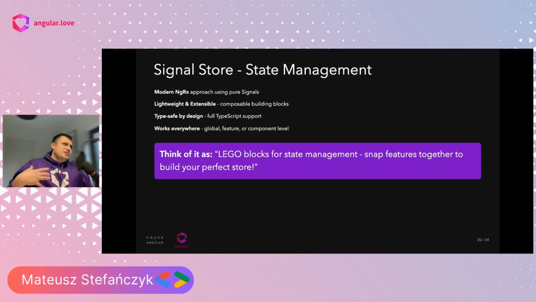Of course, for some maybe big global state management, the old Redux-based pattern might be better. But I think overall the signal store can fit everywhere. And even right now, people are creating extensions to the signal store so that it can also work based on events, very similar to something we had with Redux.